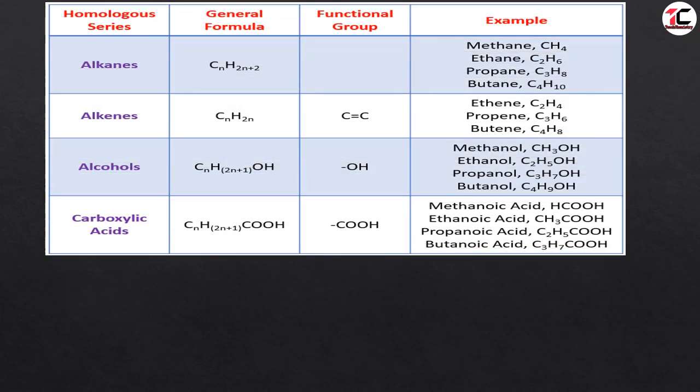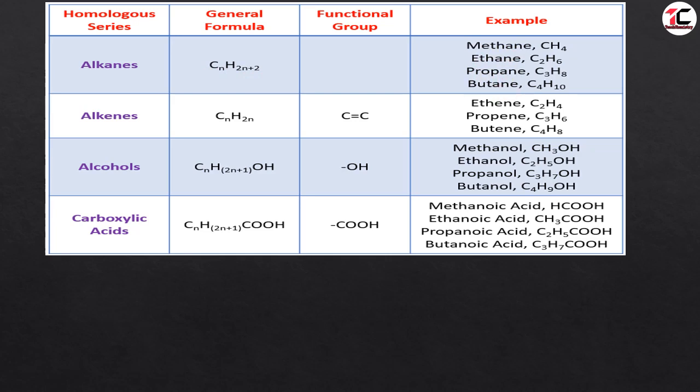of homologous series. Here we have taken alkanes, alkenes, alcohols and carboxylic acids. For alkanes, the general formula is CnH2n+2. Methane is the first member, ethane is the second member, propane the third member, butane is the fourth member.